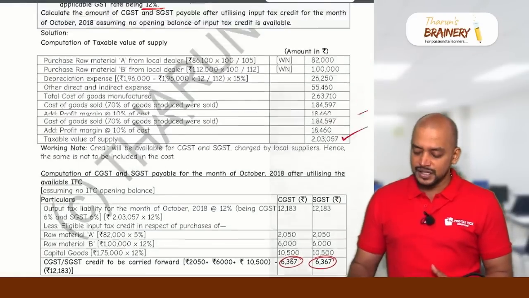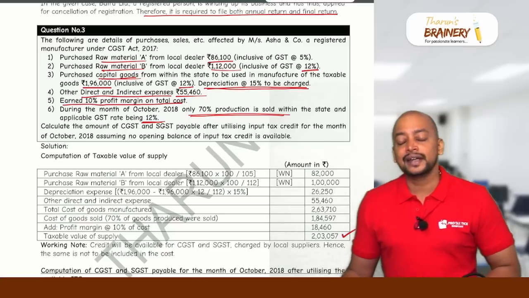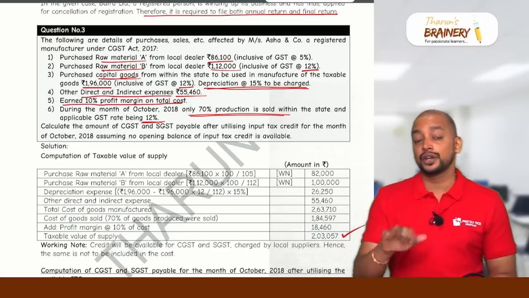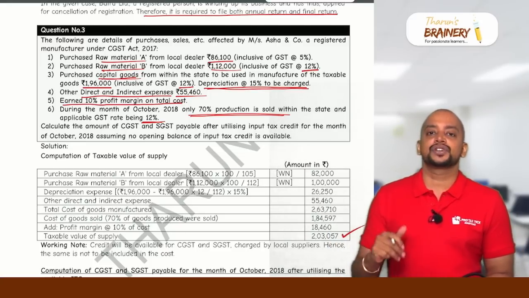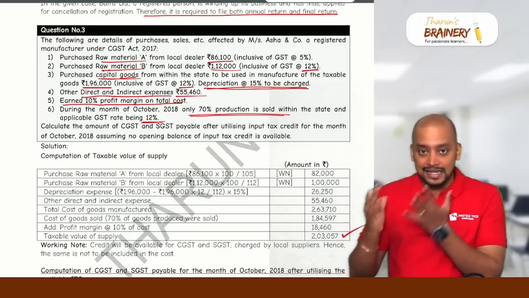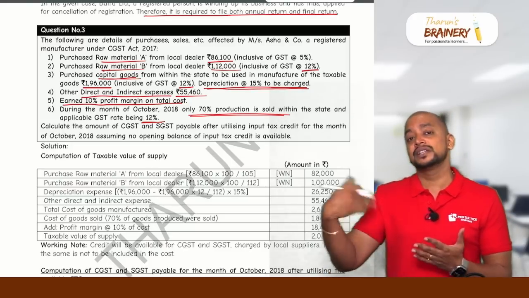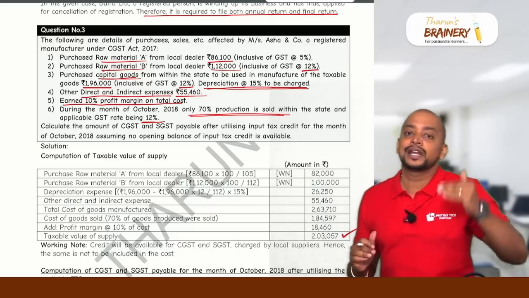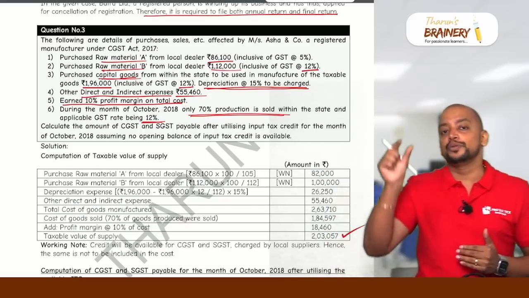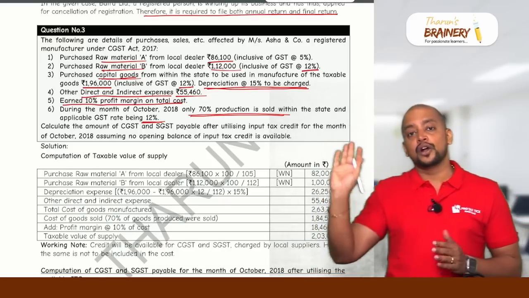This is a very good question. Actually, it was a CMA exam question. I thought this type of question could be tested for CA Intermediate also, so that's why I have given this question. Not necessarily the same thing could come in the exam. There may be a different aspect also, and they may give some other inward supplies. But the template is the same. Each and every inward supply you analyze, and if ITC is available, you put it under ITC. If ITC is not available, you take it into the cost fully.